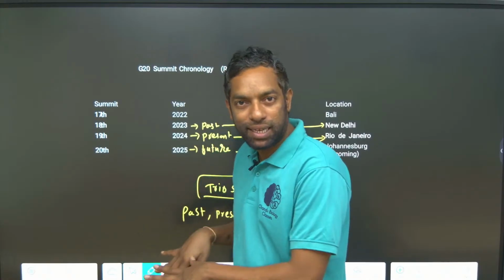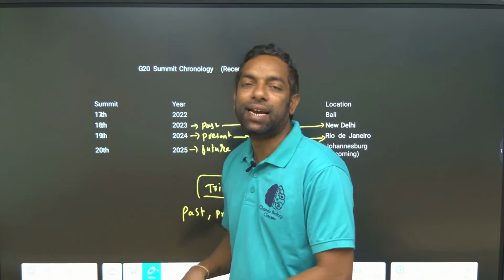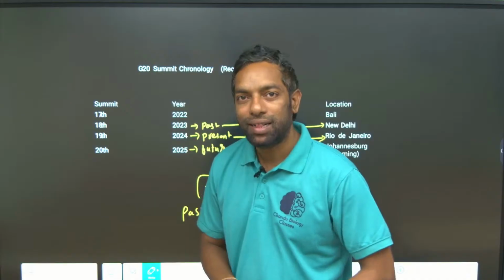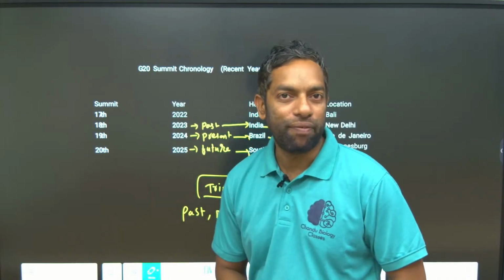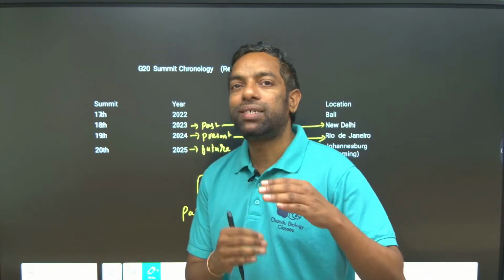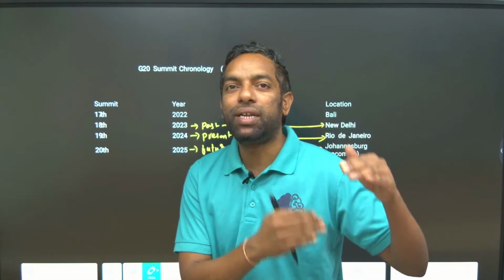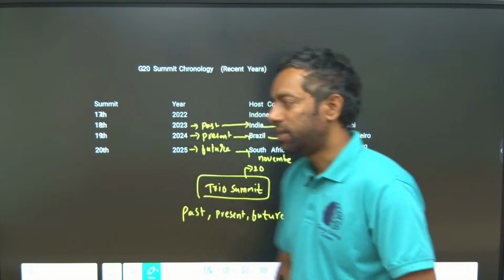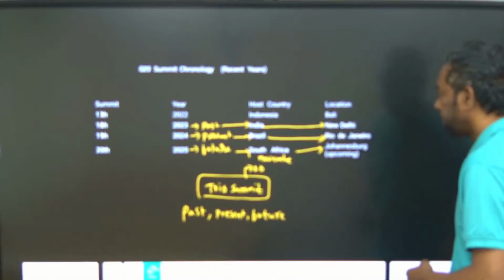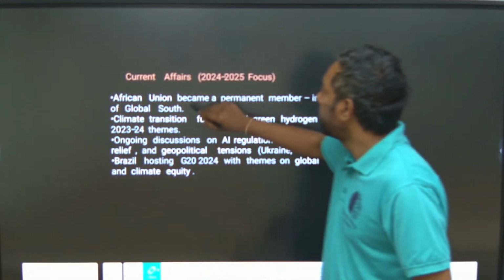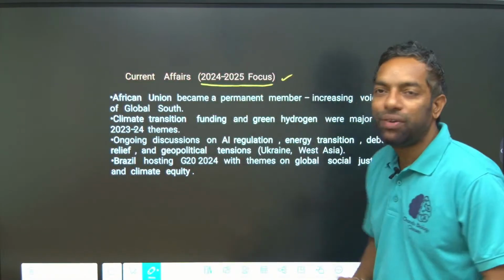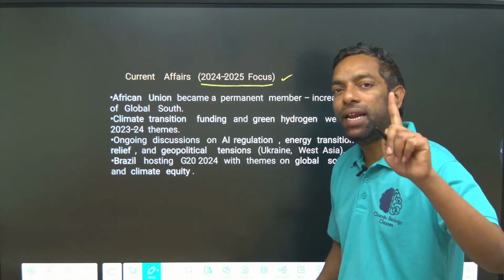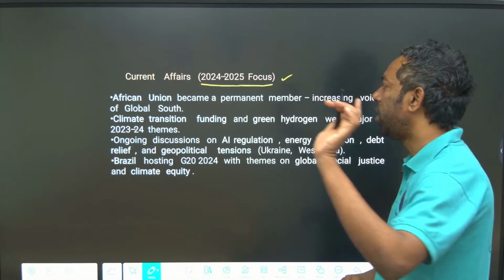They can ask you in the exam, this is current affairs. We are going to discuss the objectives of the 2023, 2024, 2025 G20 Summits. Current affairs of 2023 and 2024 mainly focus on G20, most important guys.